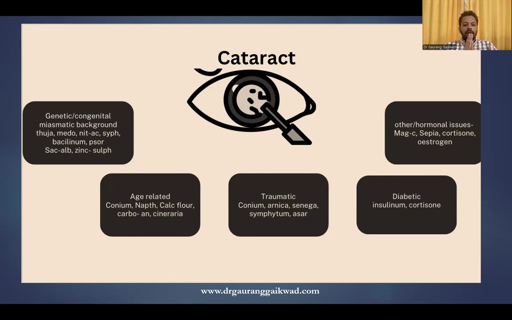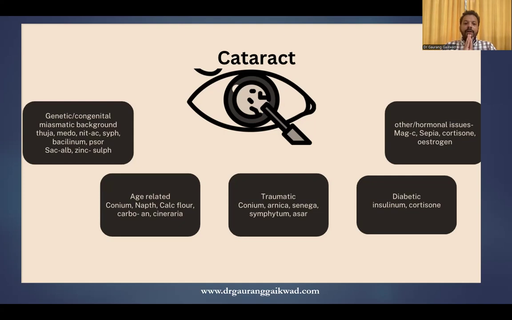And finally, we need to of course study the genetic background, the miasmatic background. There is a very interesting remedy, Zincum iodatum. It's a lesser known remedy, and of course the great anti-miasmatics that we have. So one needs to really study the case in depth, understand patterns associated with the problems, and based on that prescribe the homeopathic remedy.